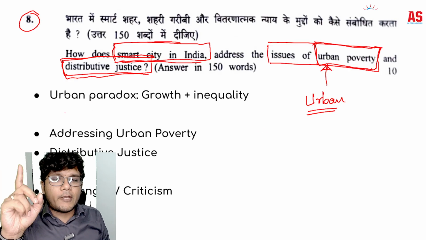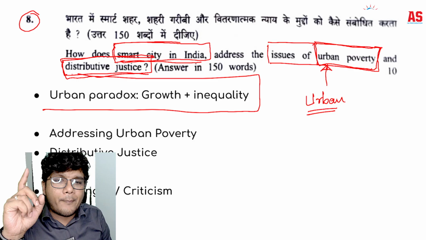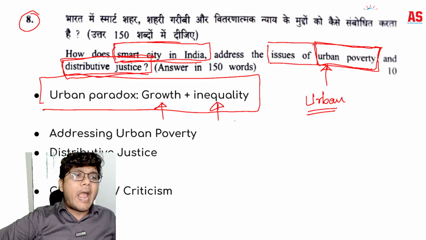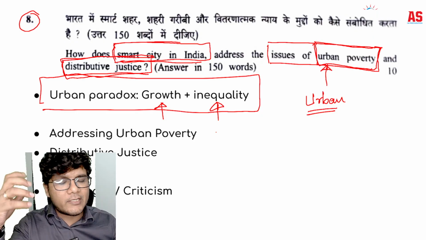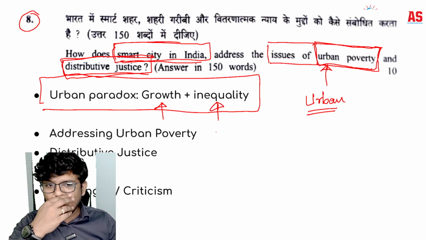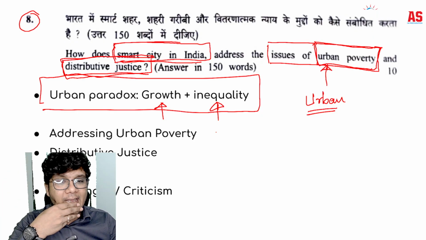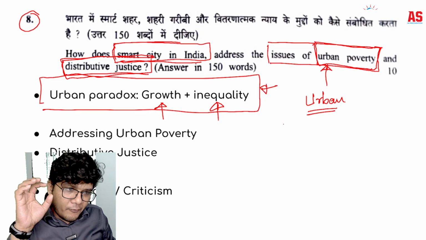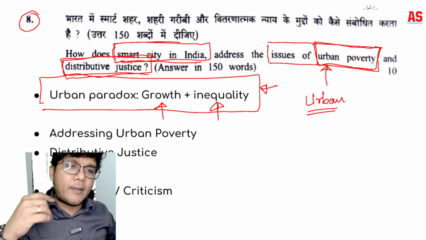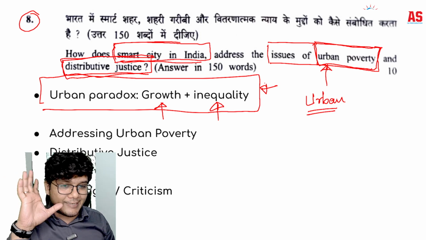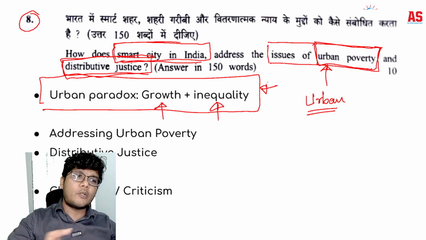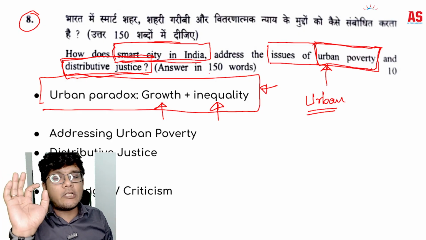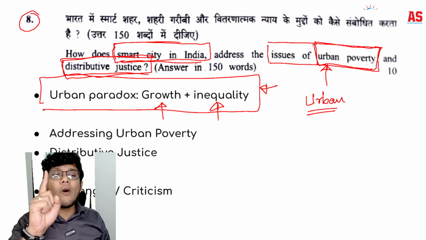Now, what about the introduction? The introduction can be a sort of paradox, an urban paradox, wherein the growth is happening but inequality and poverty still remain, and distributive justice is still an issue. So that is how your introduction could be, in a 150 marker. Please remember, your introduction can play a role of directly attacking the question itself, and your solutions could be merged with the conclusion and written together, because you have a paucity of words. The words are only 150.